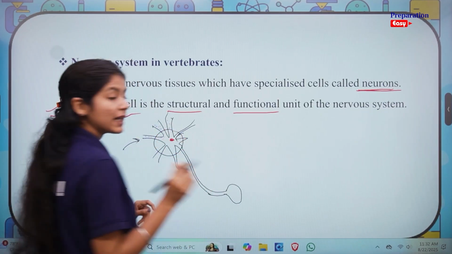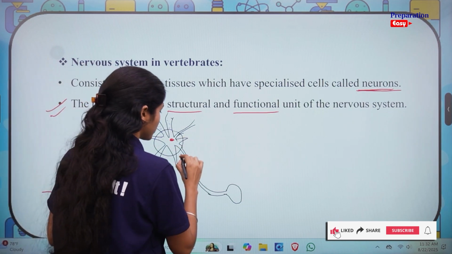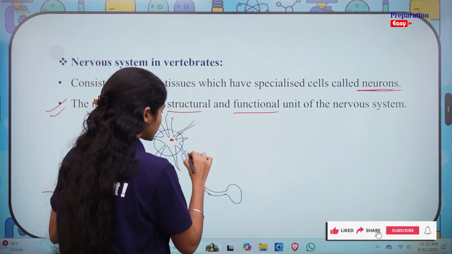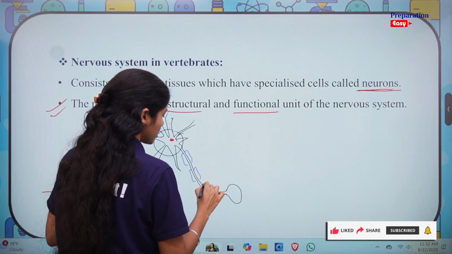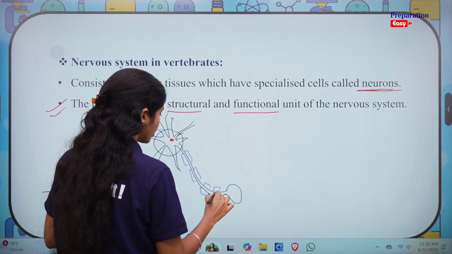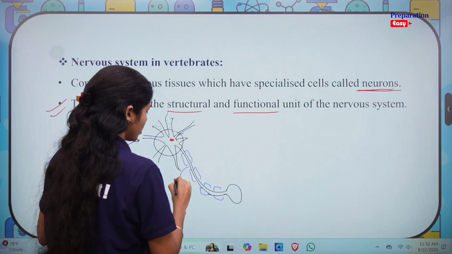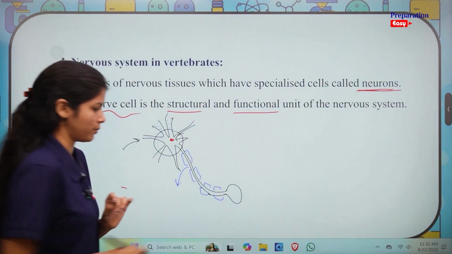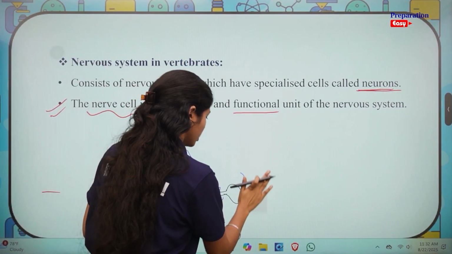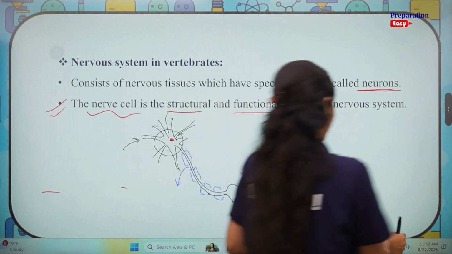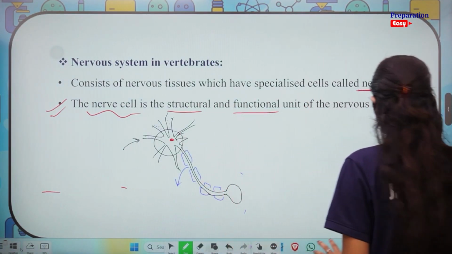And also in myelinated nerve cells, I hope you remember from your last class from life processes, we have Schwann cells that secrete a myelin sheath. In non-myelinated nerve cells, Schwann cells are there but they don't secrete a myelin sheath, okay? And these here are nodes of Ranvier. And this is the axon terminal, okay? Let's move ahead. I hope now you can get a rough diagram of what the nerve cell looks like.